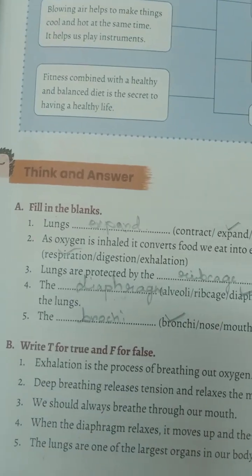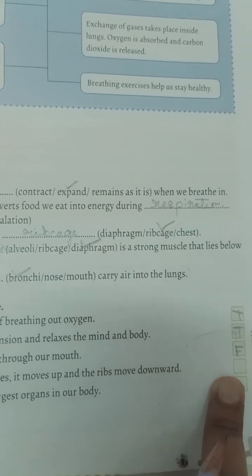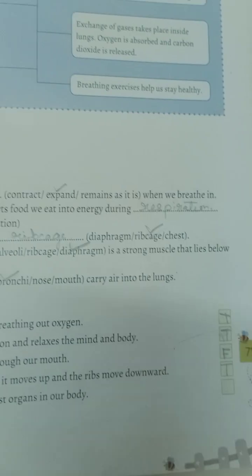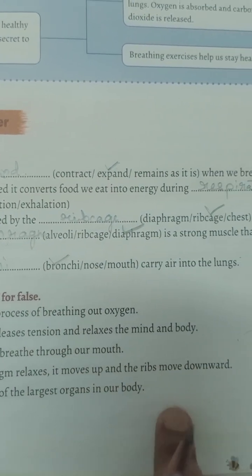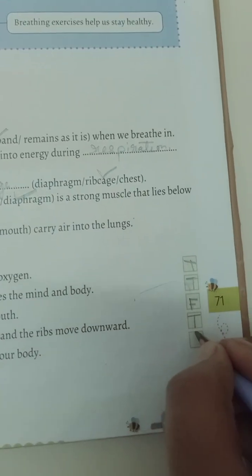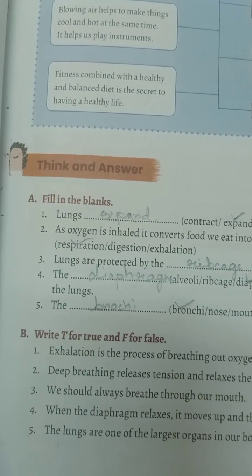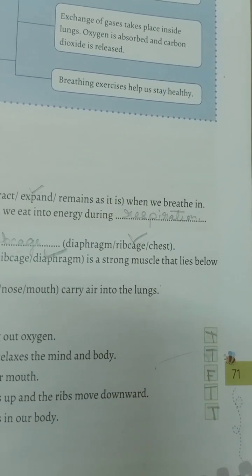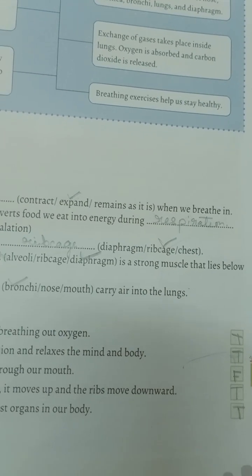When diaphragm relaxes, it moves up and the ribs move downward. True. The lungs are one of the largest organs in our body. True. So the first one is true, second one is true, third one is false, true, true.